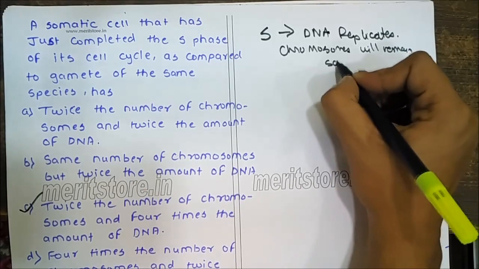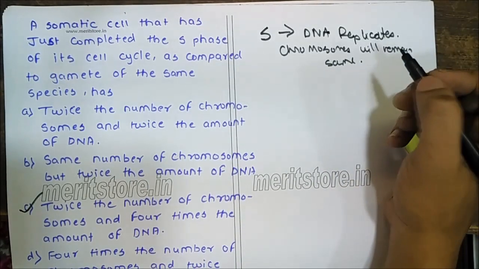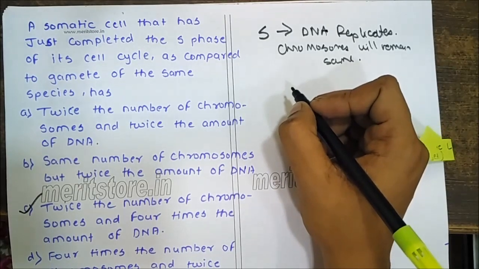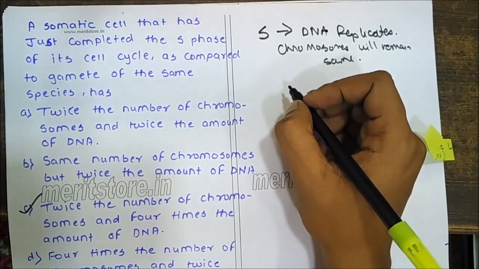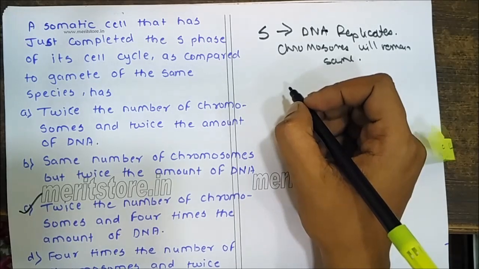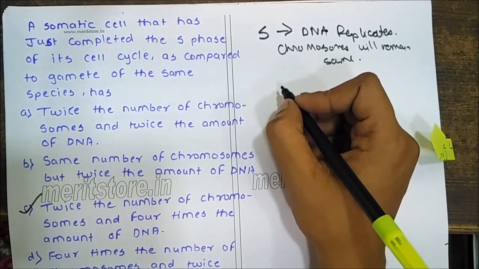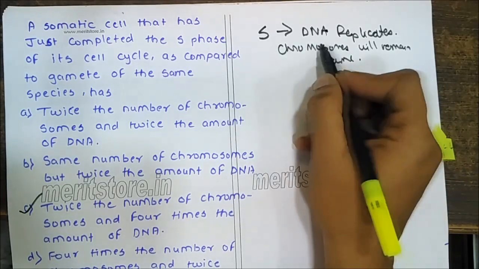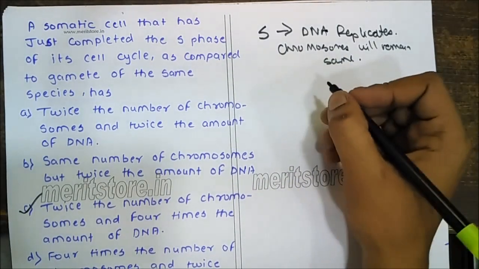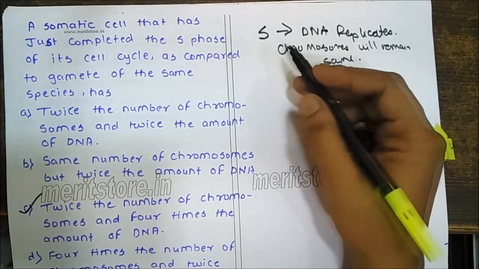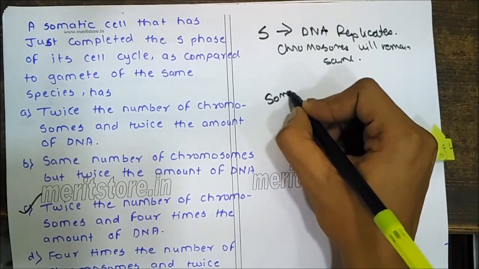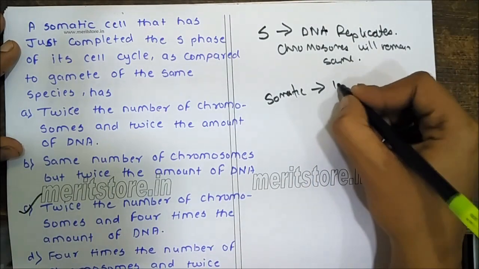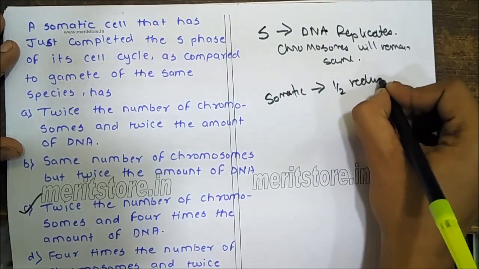Chromosome will remain same. On the other hand, the gamete, which is formed by meiosis from a somatic cell with 2n chromosomes, will have its content reduced to half. So the chromosome number will be further reduced to half.